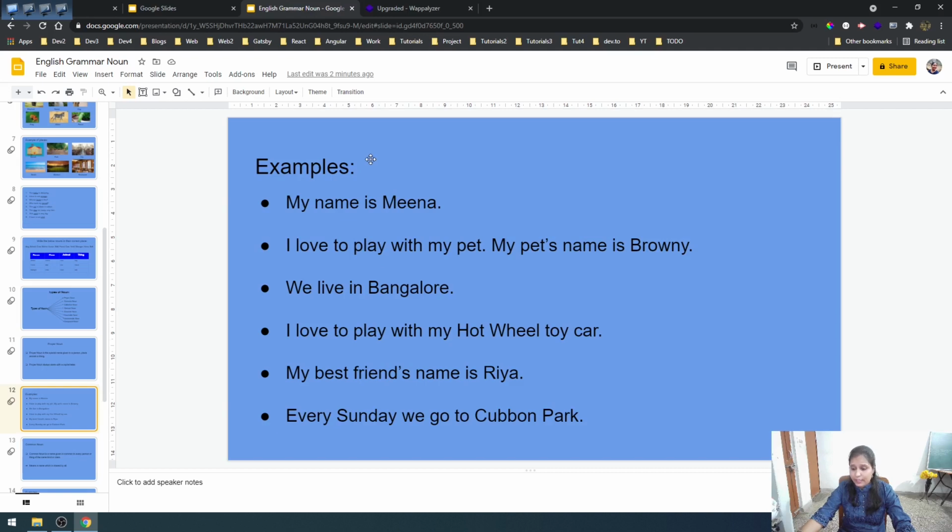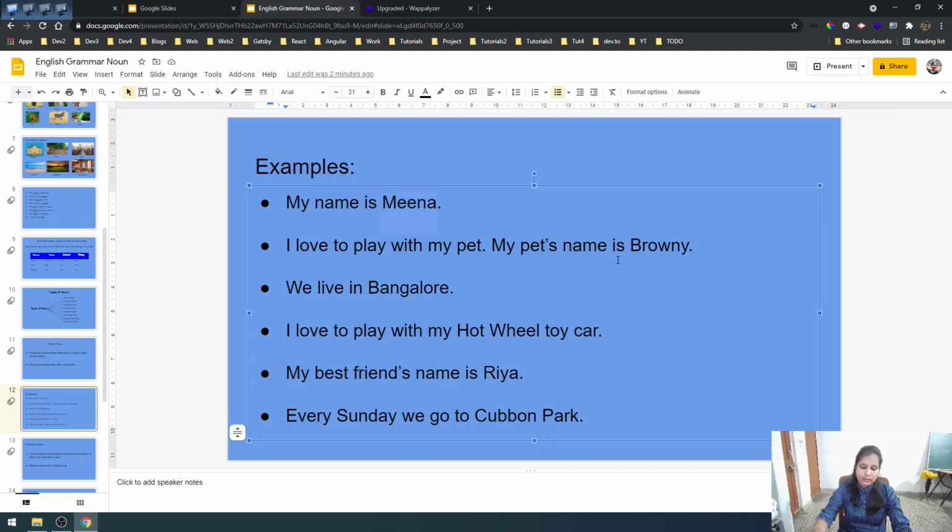Let us do some examples on proper noun. My name is Meena. Here Meena is a what? It is a proper noun, isn't it? Our next sentence is, I love to play with my pet. My pet's name is Brownie. Okay. So here they have kept their pet's name as Brownie. Pet is an animal, isn't it? So again here Brownie is the name of their pet. So it is a special name and that's why it's a proper noun.